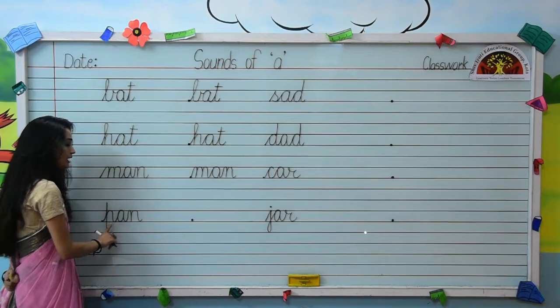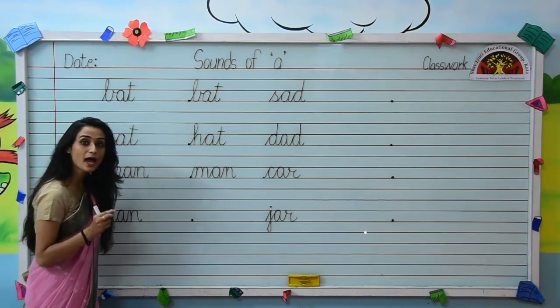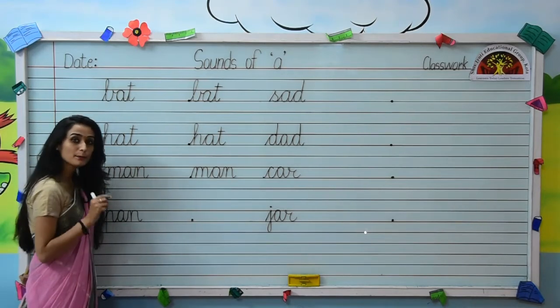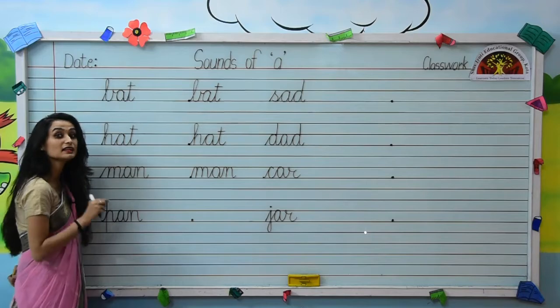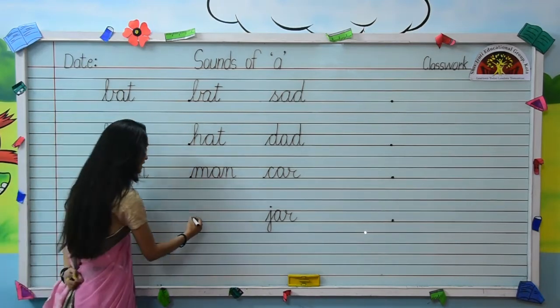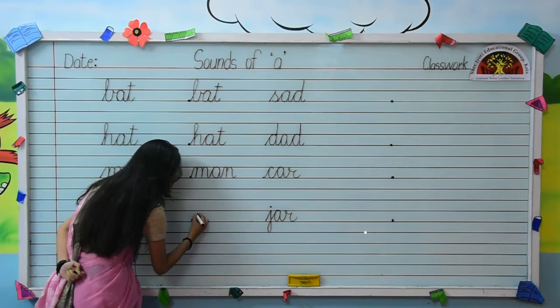Which is this word? P-A-N, pan. The sound of letter A is A. Now, we will write this word over here. Put your pencil on this dot.